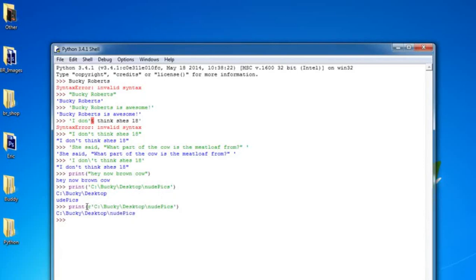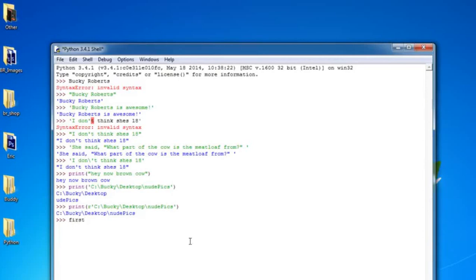So again, you're going to use the R right before your strings a lot whenever you're working with file paths and other stuff like that. So now that we know the basics of strings and how to print them out, now I want to show you guys something else that's, well, pretty cool in my mind. You can actually add together strings kind of like you can numbers.